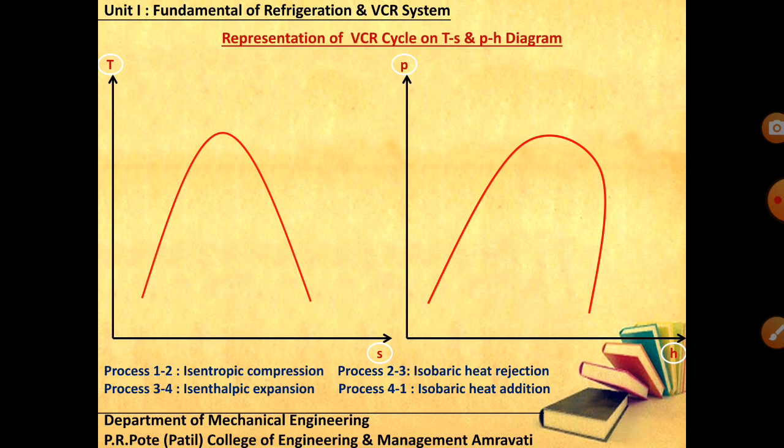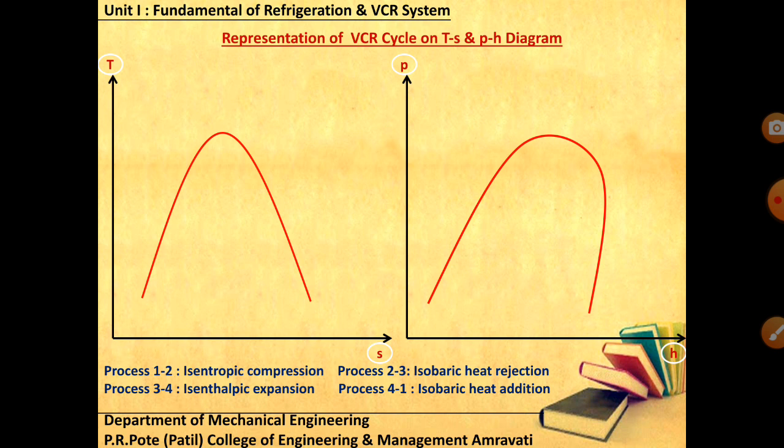In the TS diagram you can see a dome type arrangement. At the top you will have the critical point. On the left side of that critical point is saturated liquid, and on the right side is saturated vapor, dry saturated vapor. Now let us look at point number 1 first.